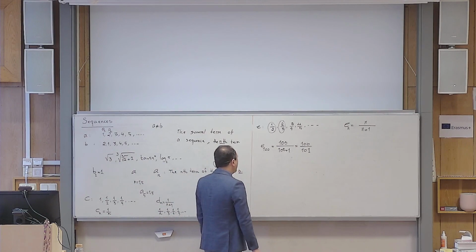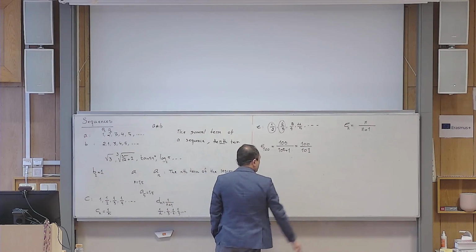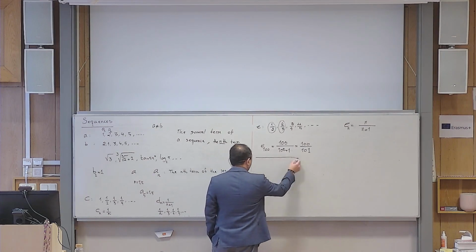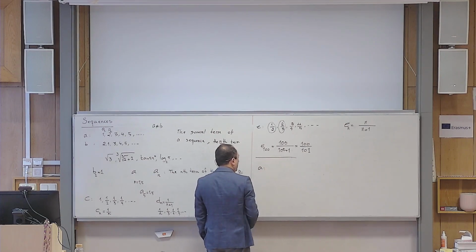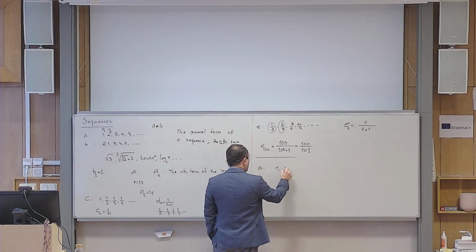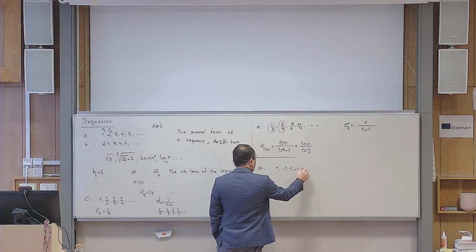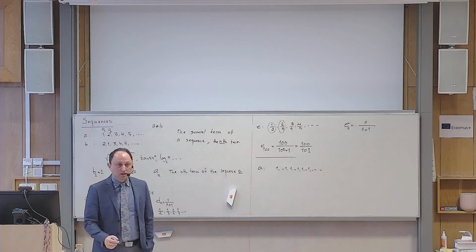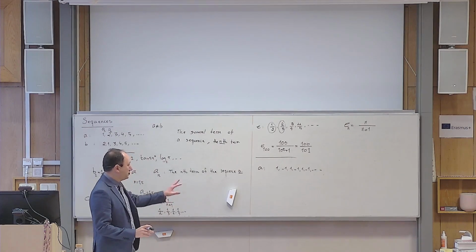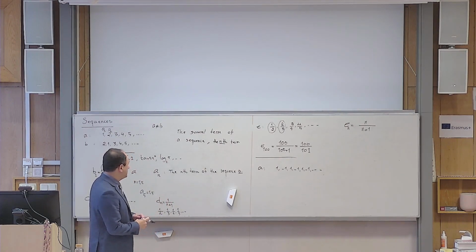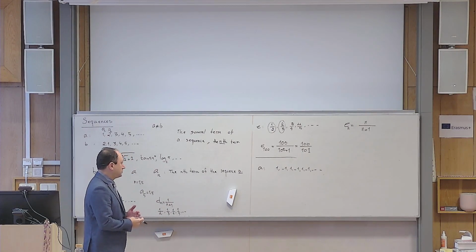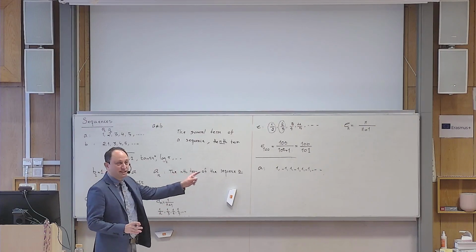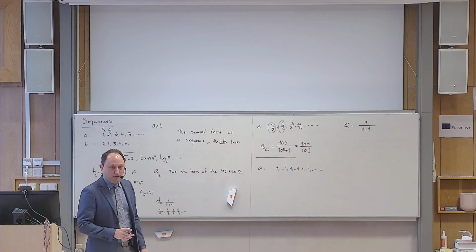What else? For example, can you write a formula for this sequence? Let us start from A. So I have a sequence like this: 1, minus 1, 1, minus 1, 1, minus 1, etc. Can you write a formula that generates this sequence? I told you that my focus will not be on this kind of things, but it is not hurting if you can have a little bit of fun to see if you can discover the formula. Can you discover a formula that generates this list, 1, minus 1, 1, minus 1, 1, minus 1, one after the other?